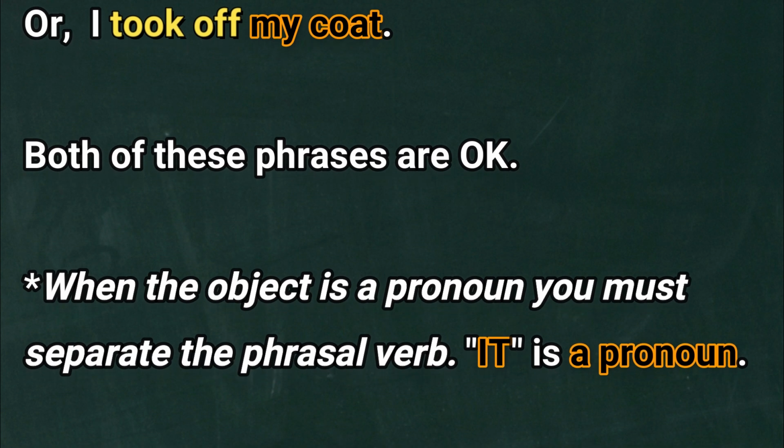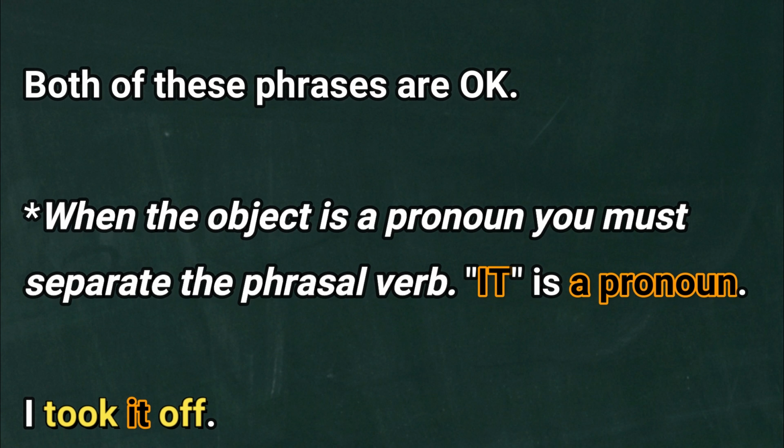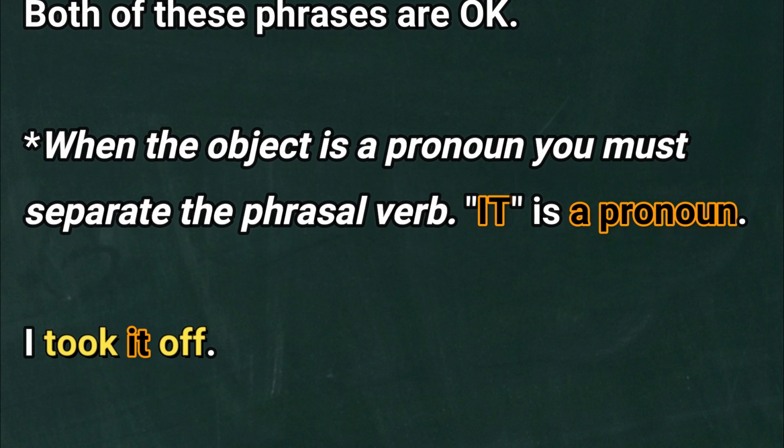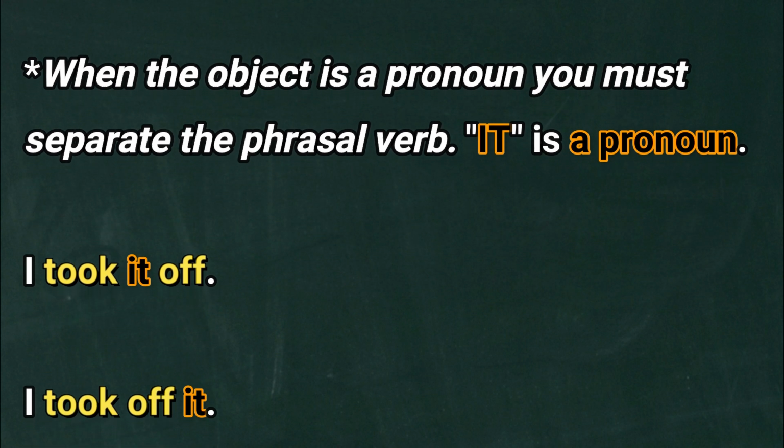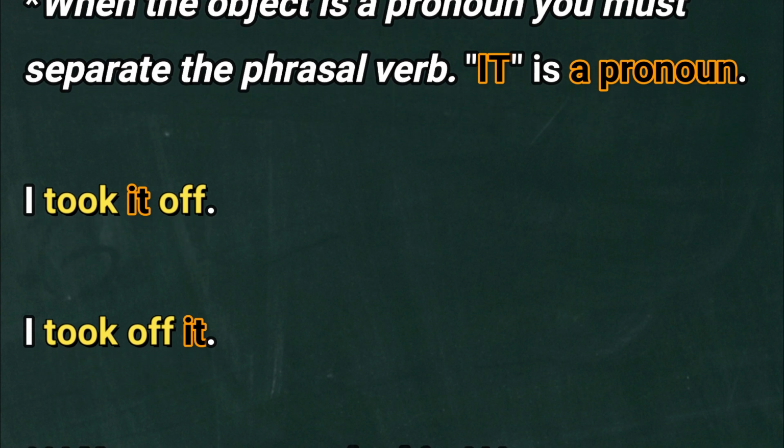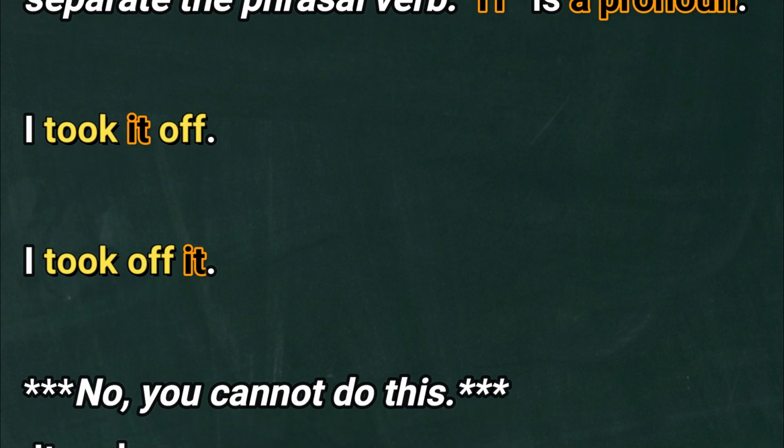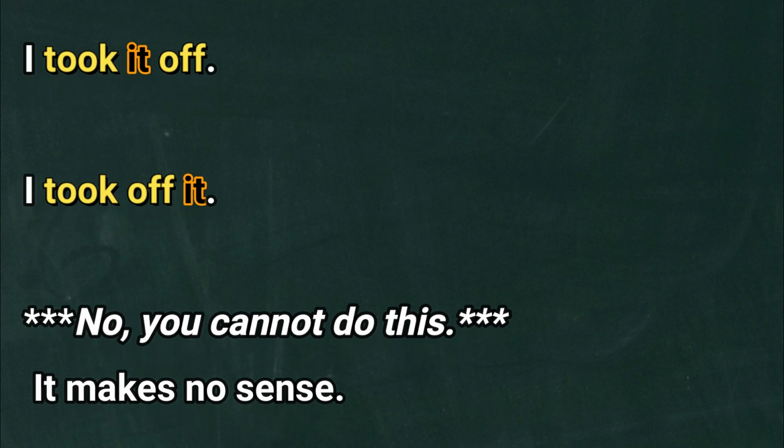When the object is a pronoun, you must separate the phrasal verb. It is a pronoun. I took it off. Okay. I took off it. No, you cannot do this. It makes no sense.